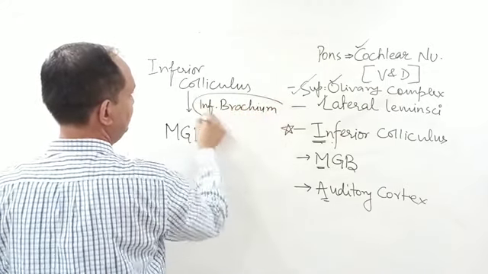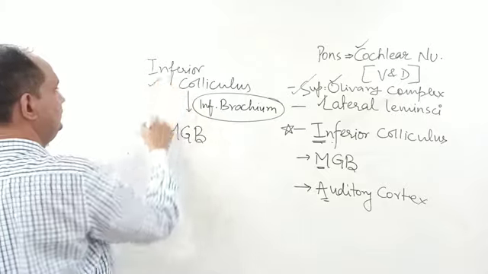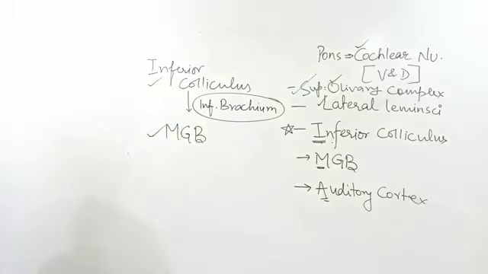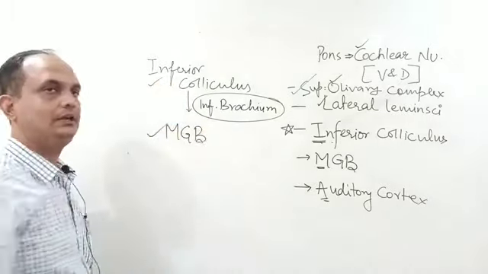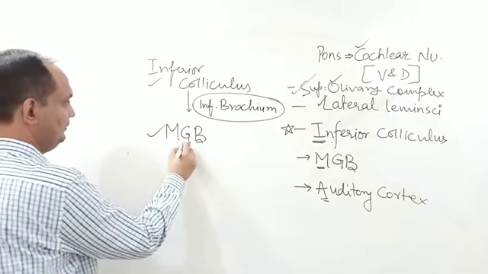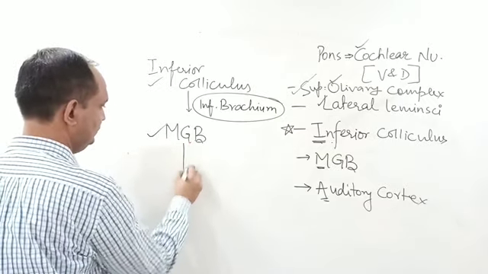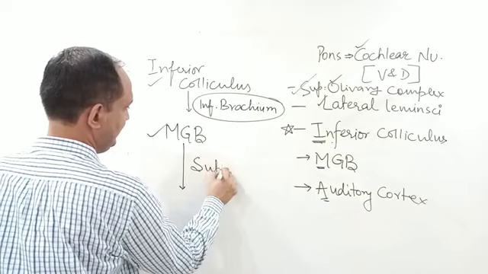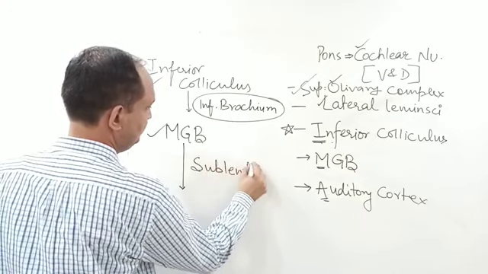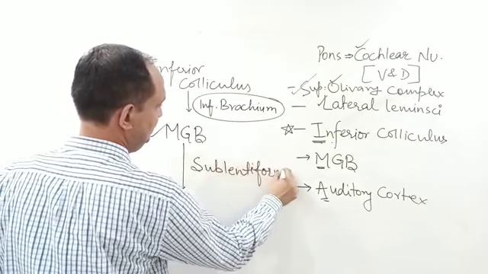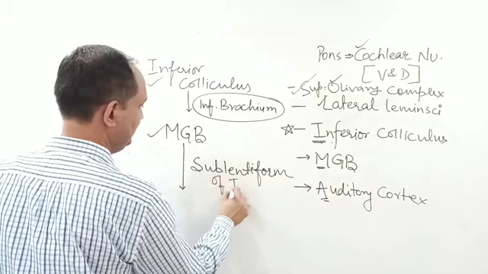That bundle of fibers from the inferior colliculus to the medial geniculate body is known as the inferior brachium, and from the medial geniculate body the fibers will go through the sublentiform part of the internal capsule.